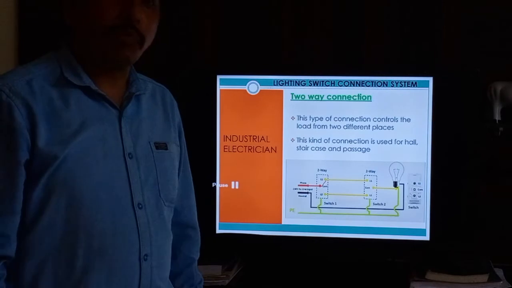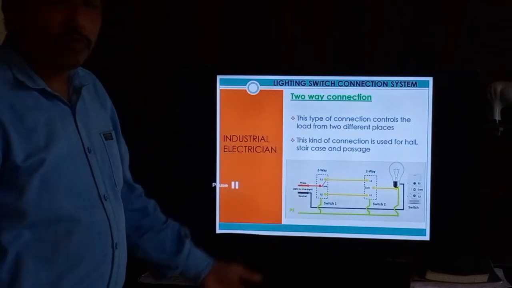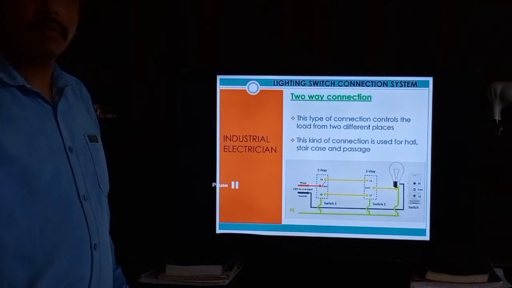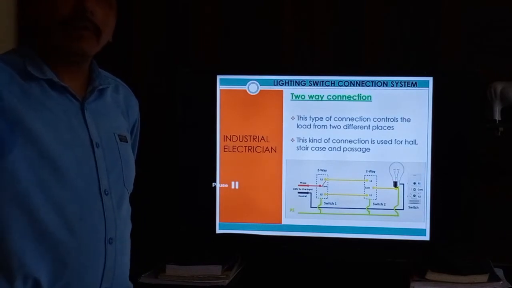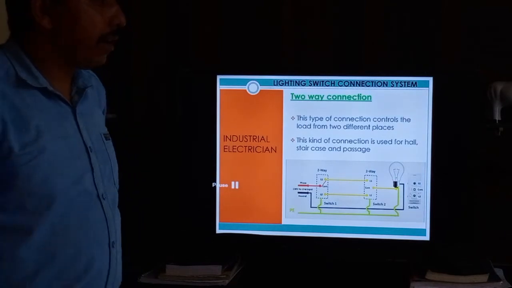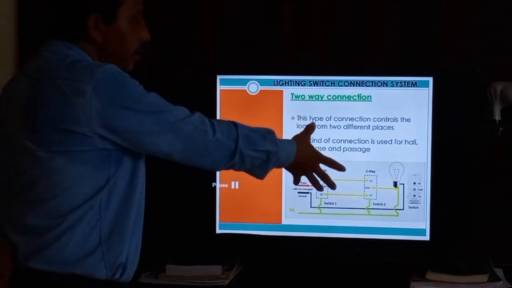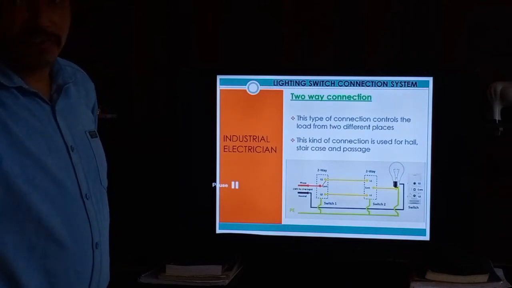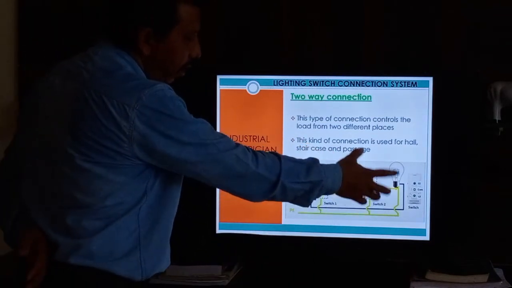But in one way we do not need loop wire. So two-way we can especially use in hall, staircase and other areas, passage, and as per the owner's requirement. But in India we use it in the bedroom, and from bedroom to room wall like that. Especially in the Gulf we use it in staircase, hall, passage and corridor. We can use these types of switch.